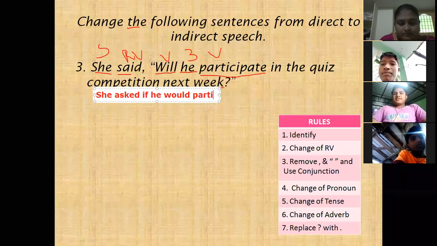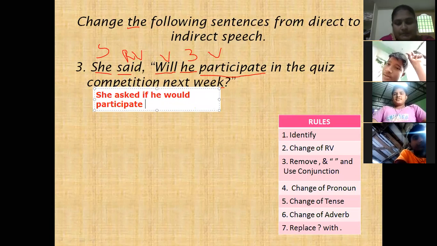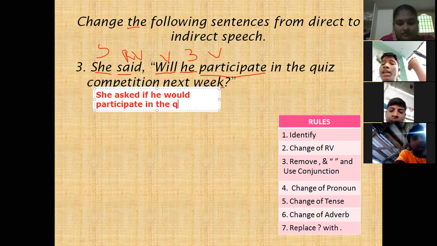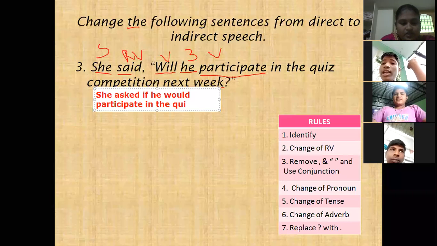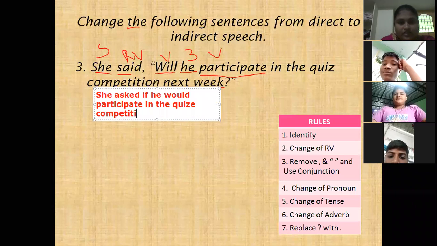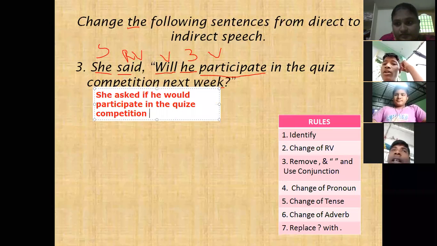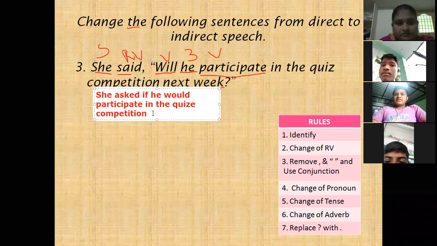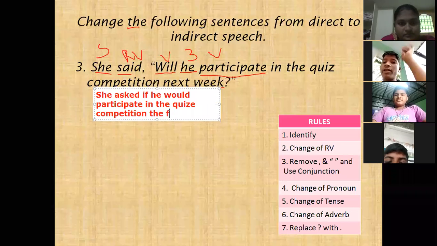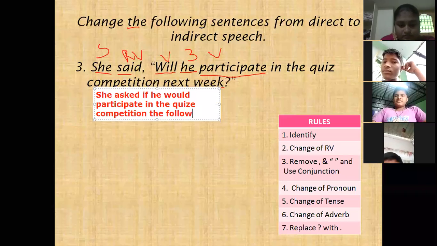Participate in the quiz competition. 'Next week' changes to 'the following week'. Very good. The following week.